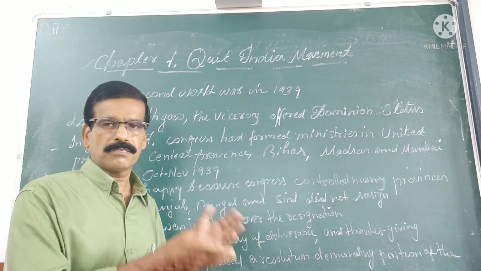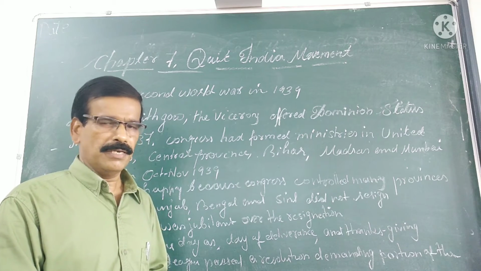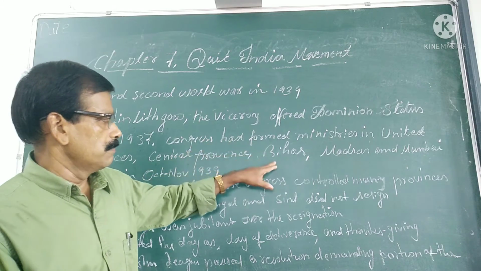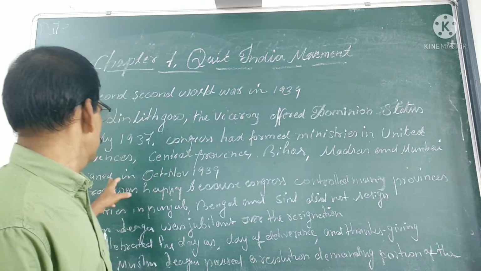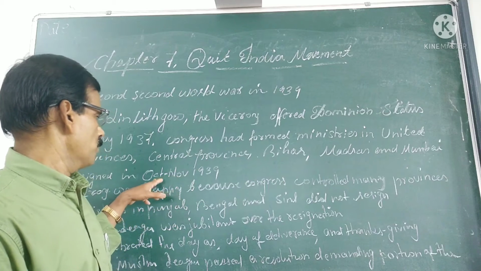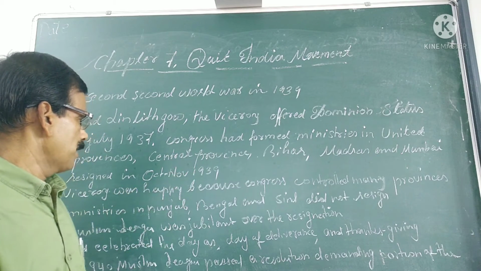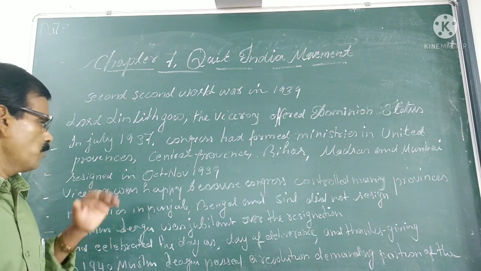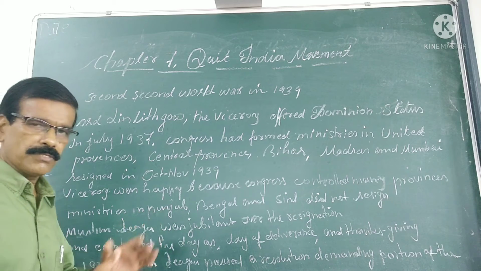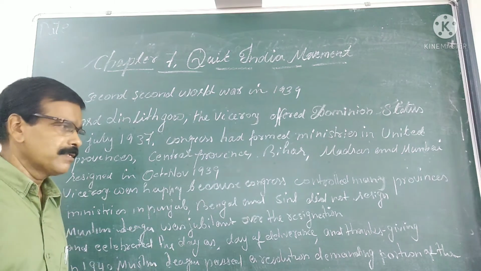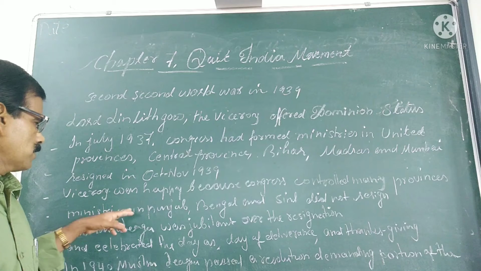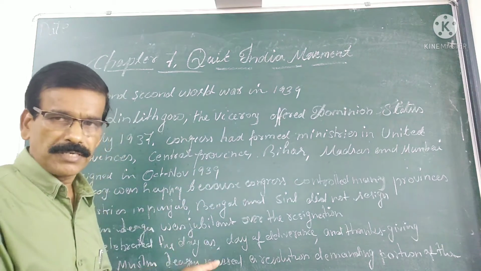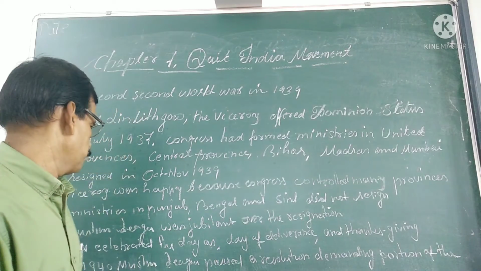So in protest against this, Congress ministries elected to the provinces such as the Central Provinces, Bihar, Madras, Mumbai, resigned in October and November in 1939. But the Lord Viceroy was happy because many of these ministries were controlled by the Congress. But ministries in Punjab, Bengal and Sindh did not resign in order to get the goodwill of the government.